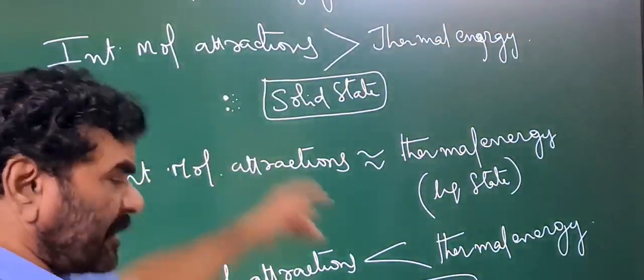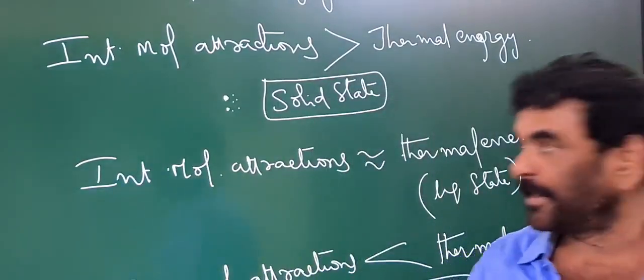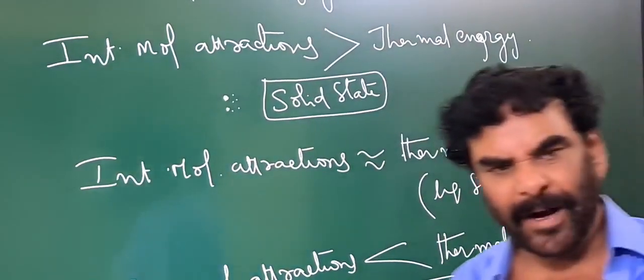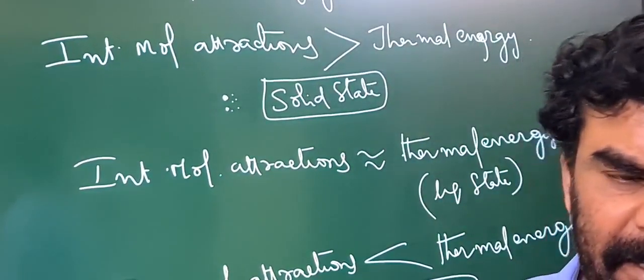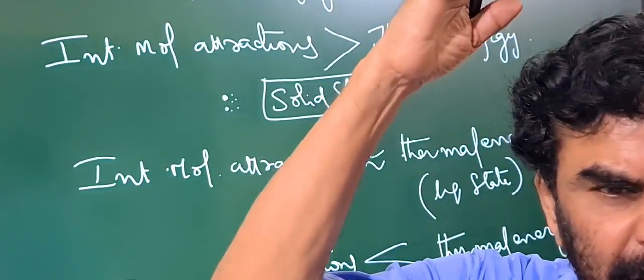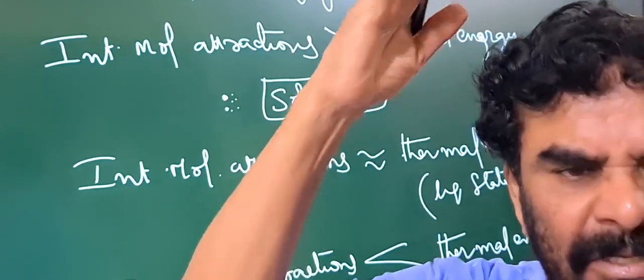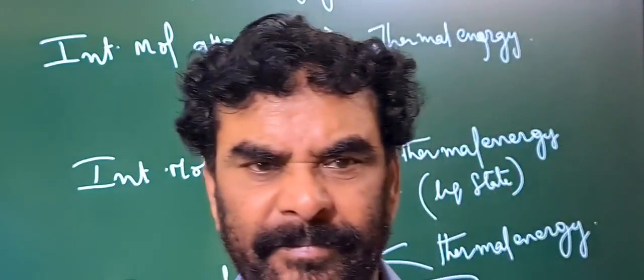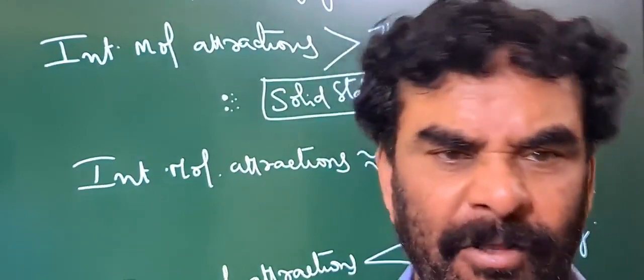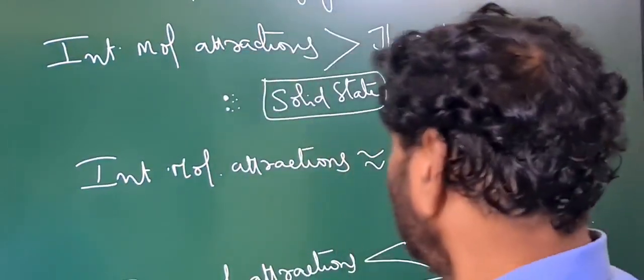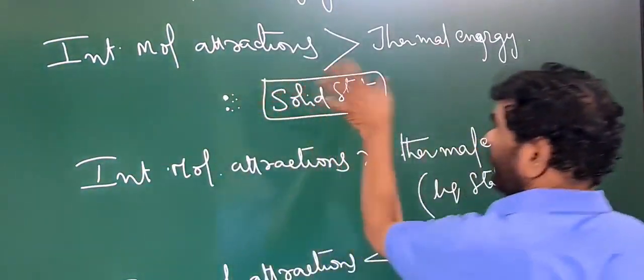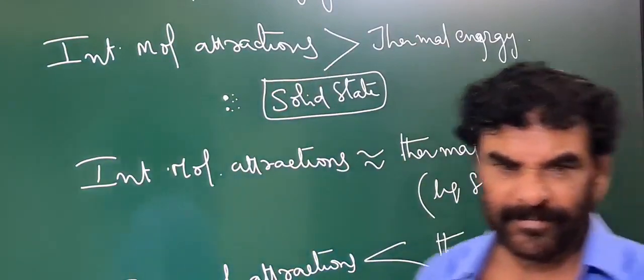So what is the solid state? There the material particles experience strong intermolecular attractions, many times more than the thermal energy.